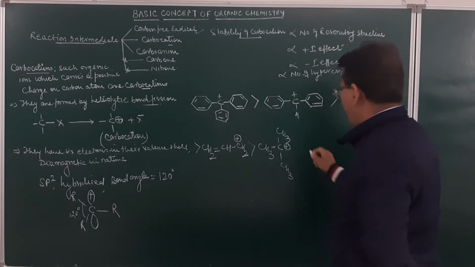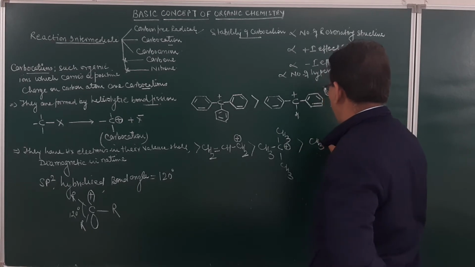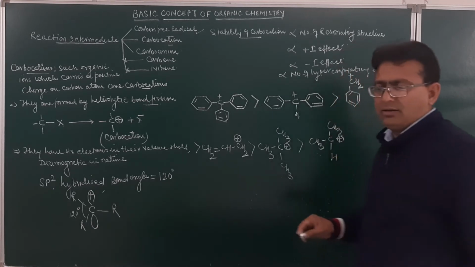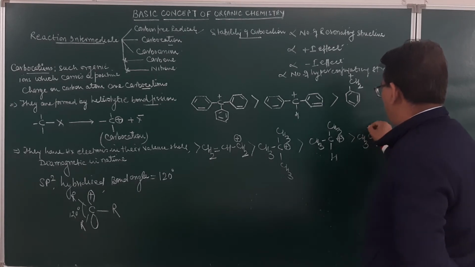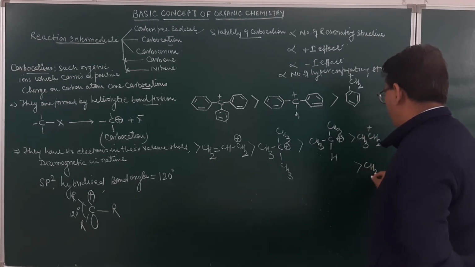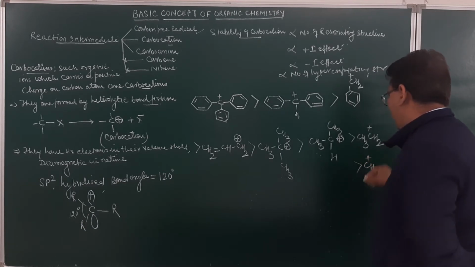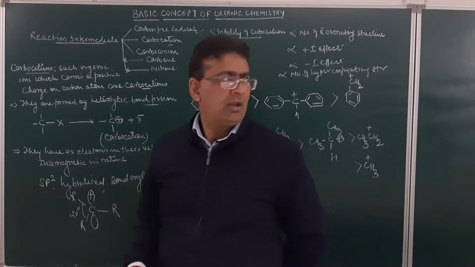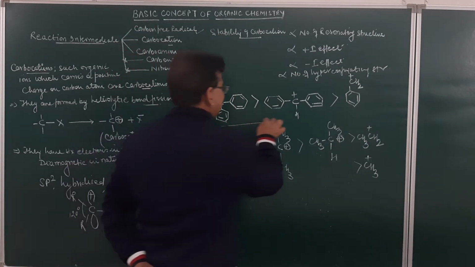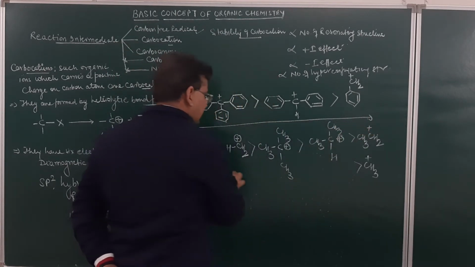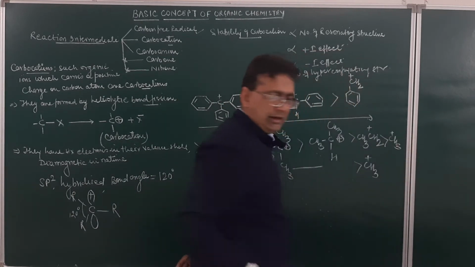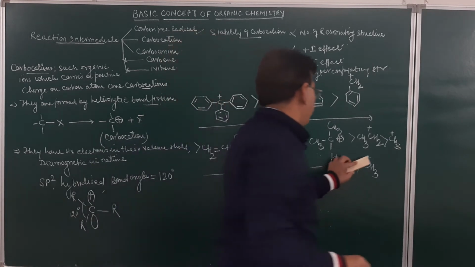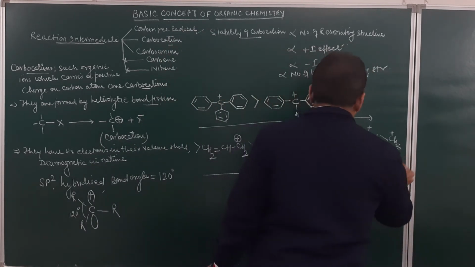Am I clear? Which will be more stable as compared to secondary free radical, which will be more stable as compared to ethyl free radical, which will be more stable as compared to methyl free radical. So as we move like this, the stability of the free radical goes on decreasing. Stability of a carbocation goes on decreasing. Am I clear? So this is this case.